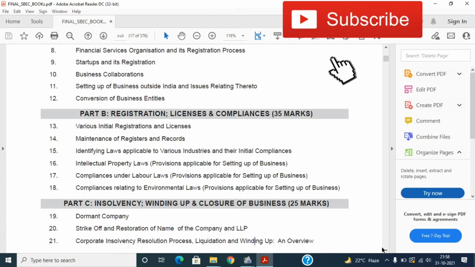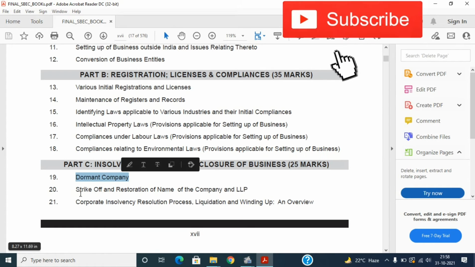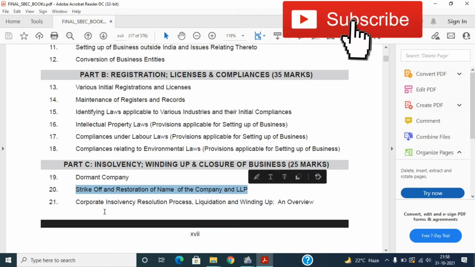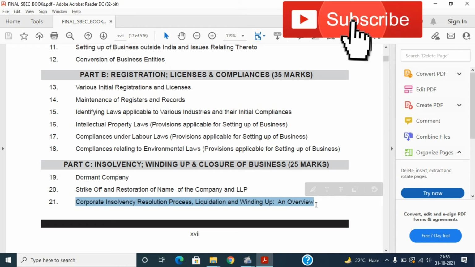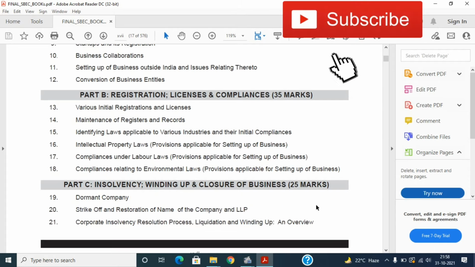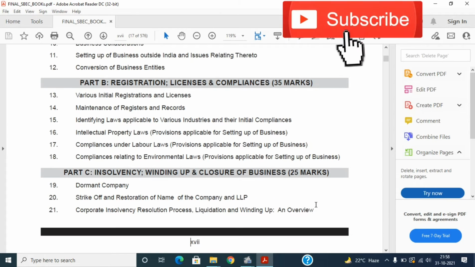And then in Part C there are 3 chapters which contain Insolvency, Winding Up and Closure of Business, which is of 25 marks. Okay, so it's Dormant Company, Strike Off and Restoration of Name of Company and LLP, and Corporate Insolvency Resolution Process, Liquidation, Winding Up and Overview. Okay, so this is the whole syllabus of the Setting up of Business subject. So this is Paper 3 of Module 1.